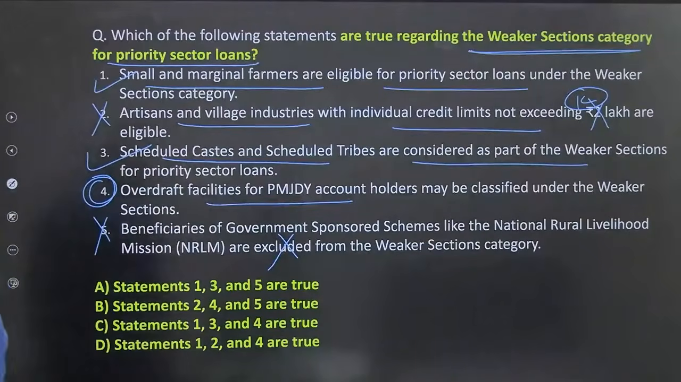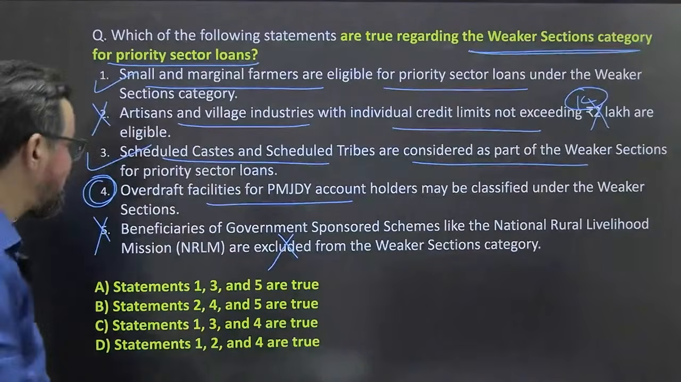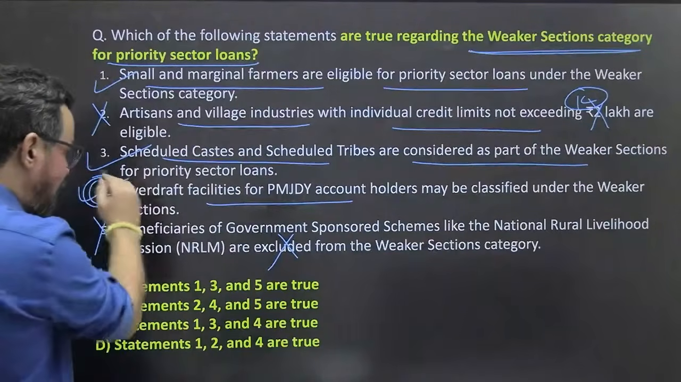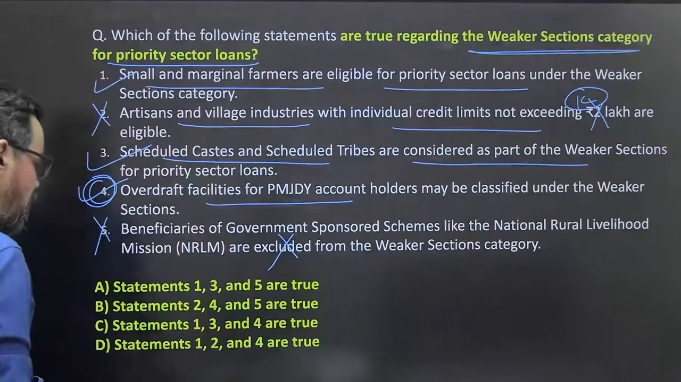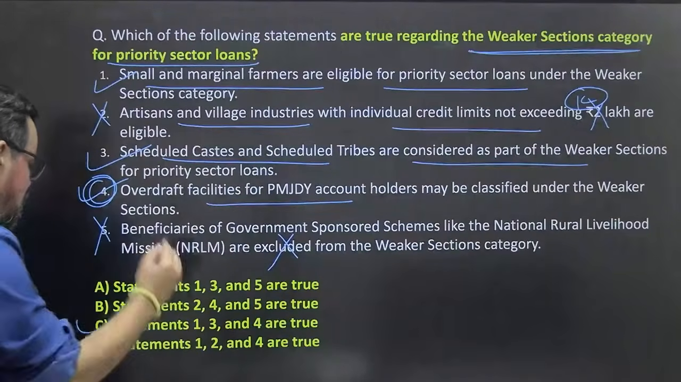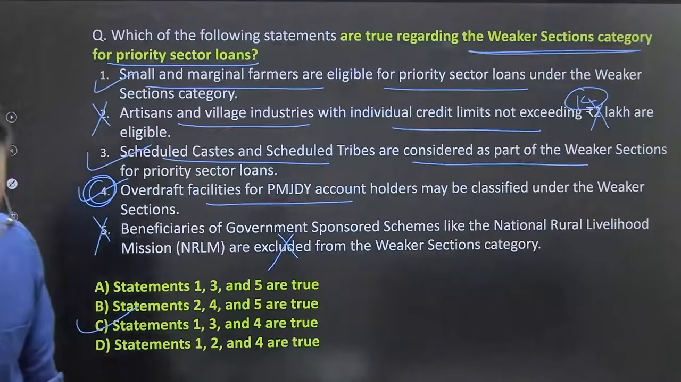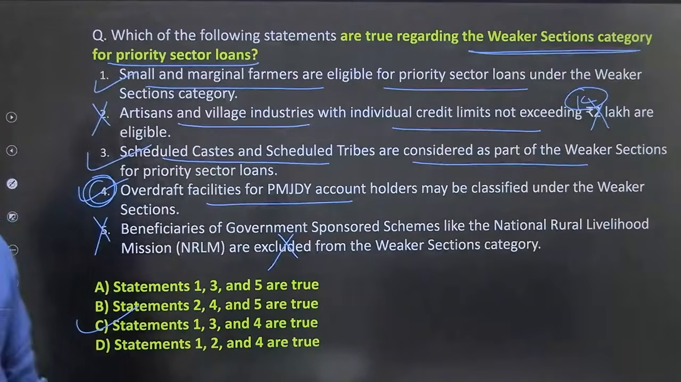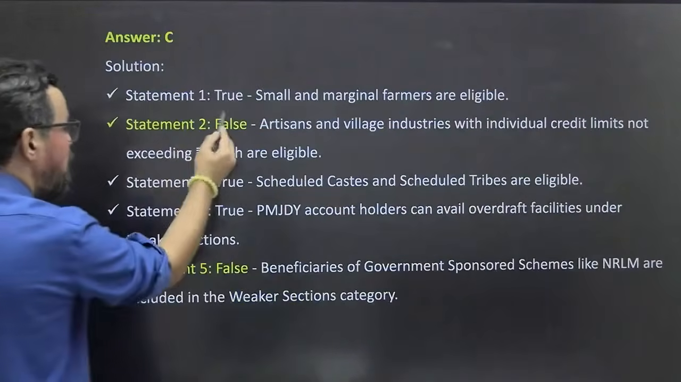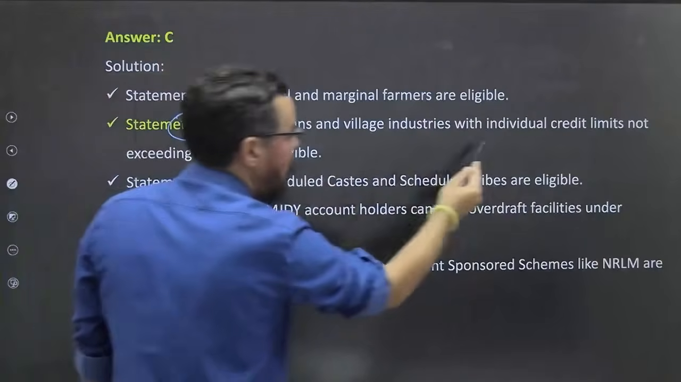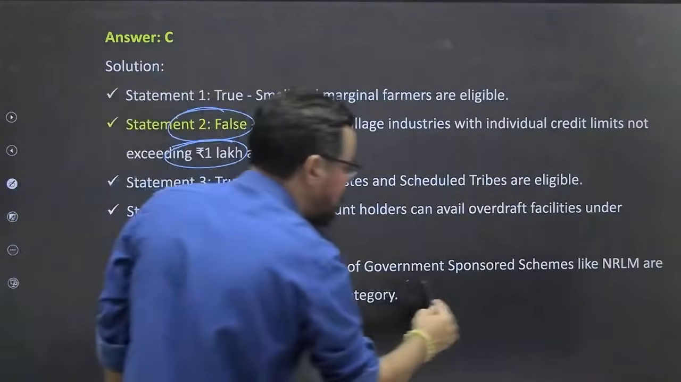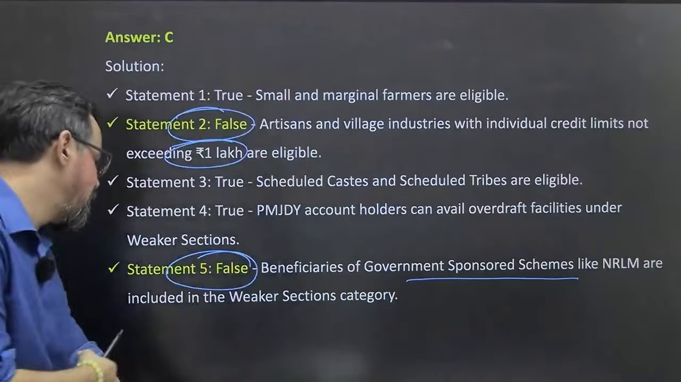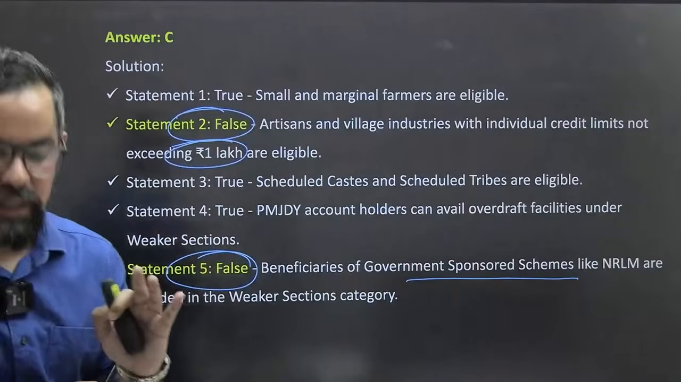What about this statement, guys? Statement 4, anyone who wants to comment on it? This is right, correct. Overdraft facilities, yes. So 1, 3, 4 is option C, which should be the right answer for this particular one. So in C, statement 2 is false. Artisans and others have a limit of 1 lakh rupees, and beneficiaries of government sponsored schemes like NRLM are included in the weaker section category itself.